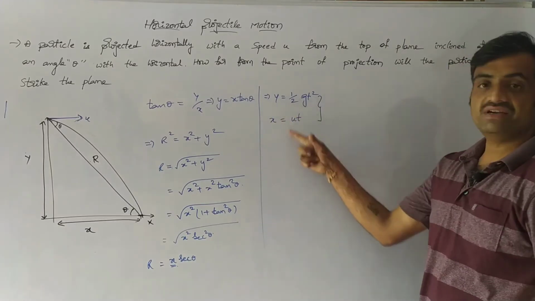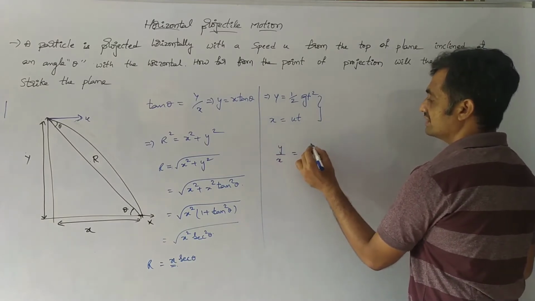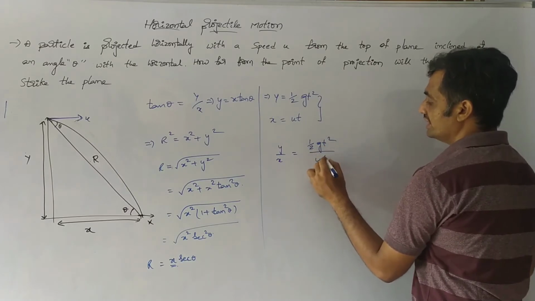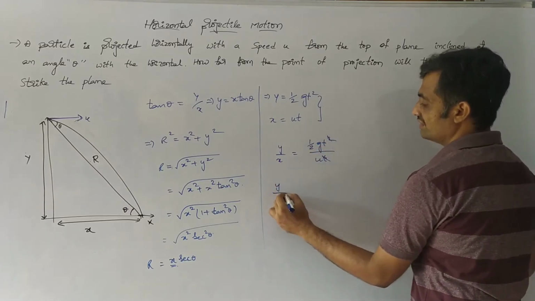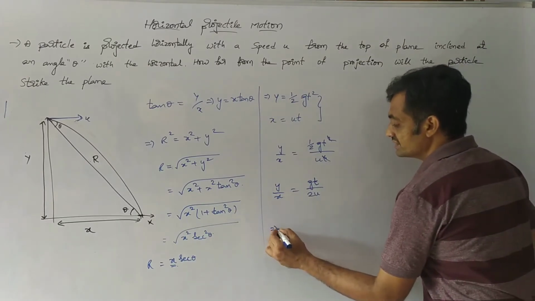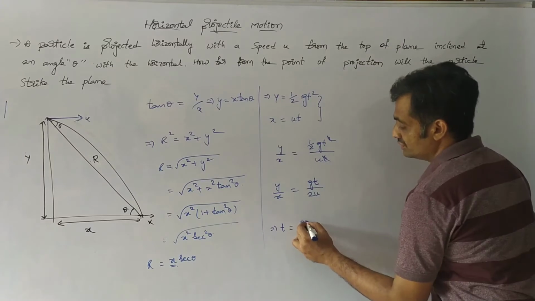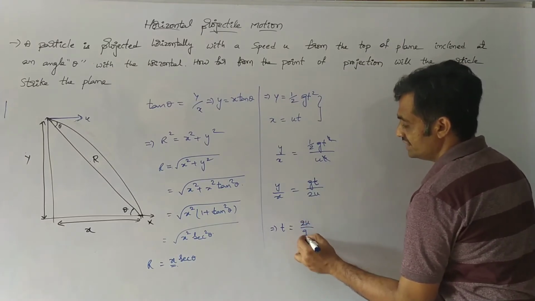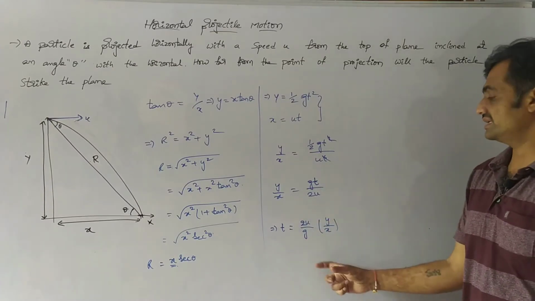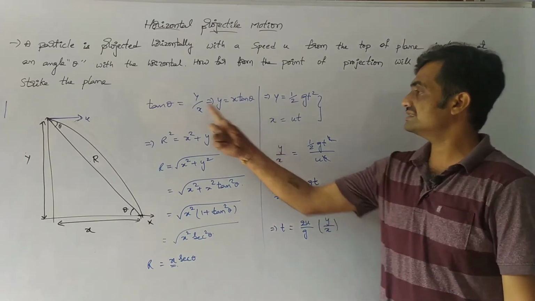So if we divide these two equations, then we can get y by x equals half gt square by ut. Here one t gets cancelled, then we have y by x equals gt by 2u. So from this, the time of flight t is equal to 2u by g into y by x. This equation represents the time of flight, where we know that y by x is equal to tan theta.